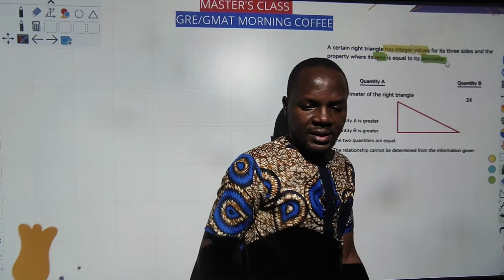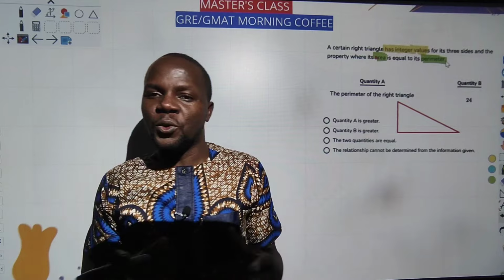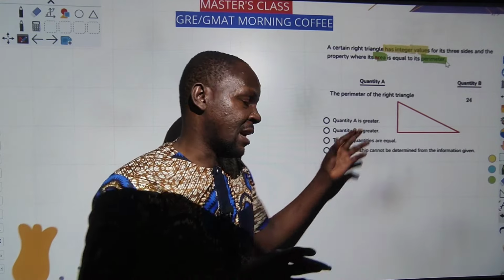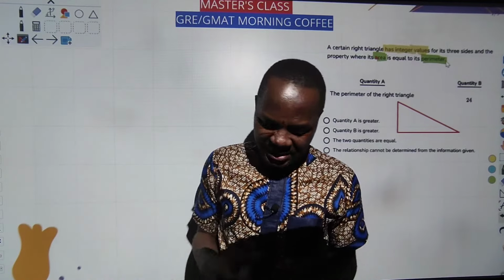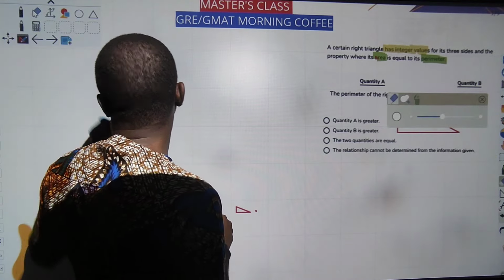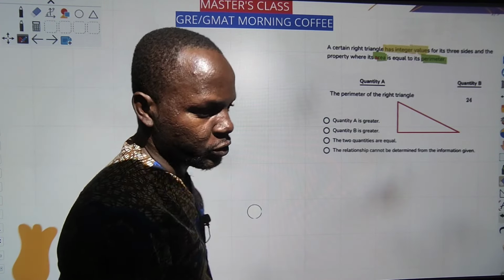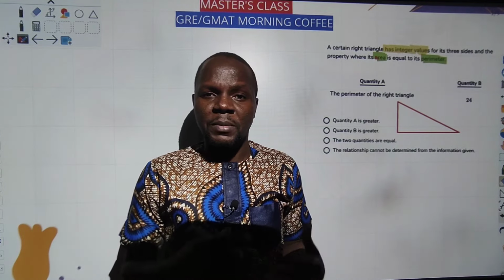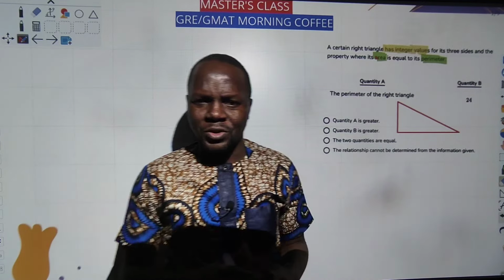So now, what do you start thinking about? Ordinarily, you cannot figure out a triangle that has area equal to perimeter. But the examiner wants you to understand that it is a right angle triangle that has its area equal to perimeter. So what comes to your mind is, what is the property of the right angle triangle, guys? Well, the first property is that they obey the Pythagorean theorem. So you quickly start writing the Pythagorean triplets, as many as you can figure out. Basically, they won't ask you something too long or something you cannot think about.